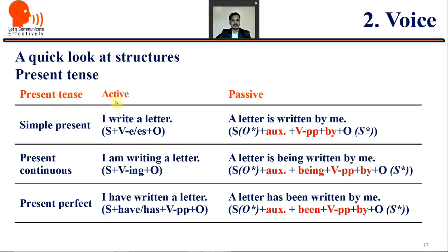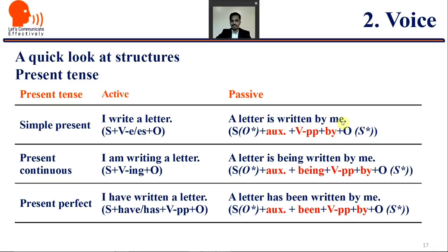So simple present: I write a letter. Subject plus verb base form with s, es, plus object. We have seen all that in our last session on tenses. When we are making the passive of the simple present, it becomes: a letter is written by me. Here the subject, which is the object of the previous sentence, is taken first, then the auxiliary, then the verb in its past participle, and by. These are the fixed things in all the passive forms, right? So here the auxiliary is taken, is; verb past participle, write, wrote, written; by is taken, and the objective case of the subject, I becomes me here.